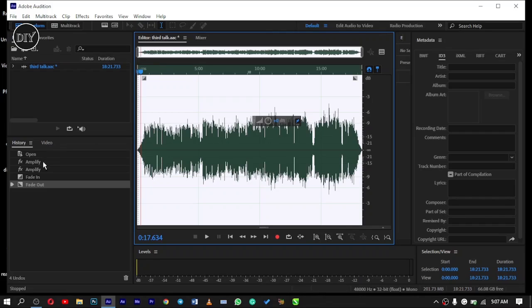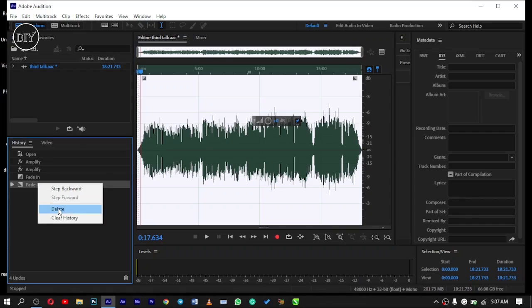You can see your history here. All the effects you added are already in the history here. You can decide to remove any of the effects you have already added by right clicking and taking it off. So that is one way to edit your sound.